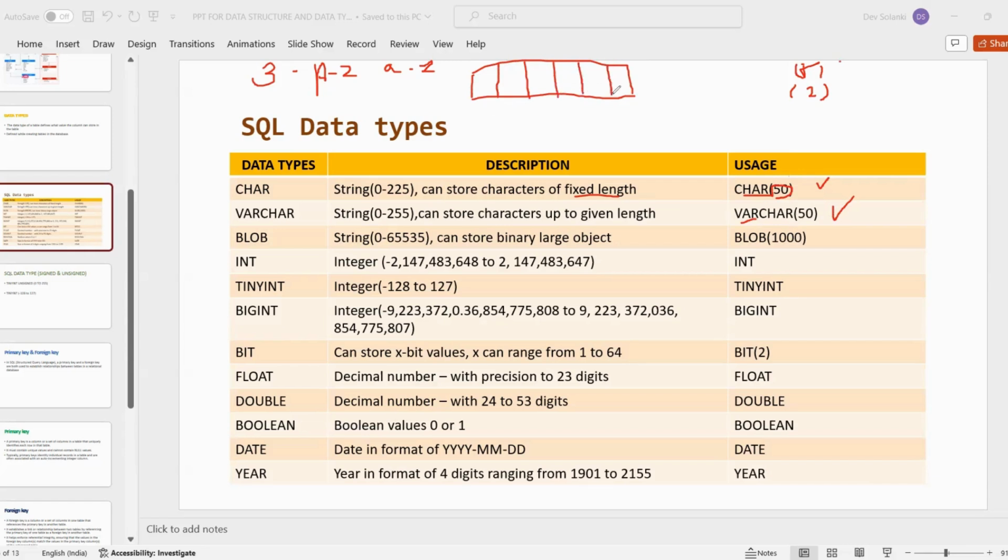These are 50 bits of data we need to store, so we have a limit up to 50. But we have a city like Pune, a city name we need to store. We have a total of 50 bits of data to store, but in Pune we only need four bits. But in character data types, all the reserved place also gets fixed. So the character length of the data is fixed in the character data type.